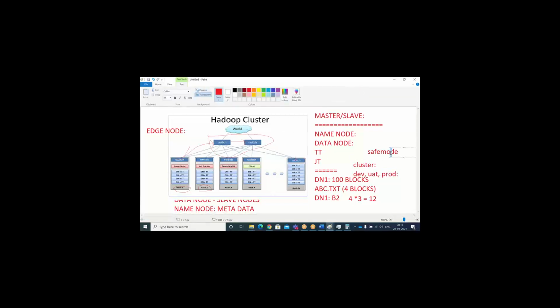This safe mode, all the commands I will show you tomorrow. And how about the software, guys? Has anyone tried?